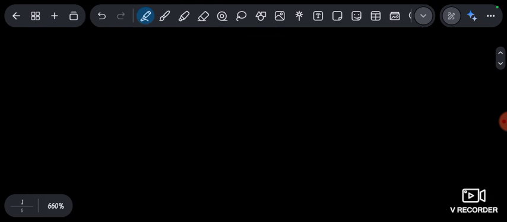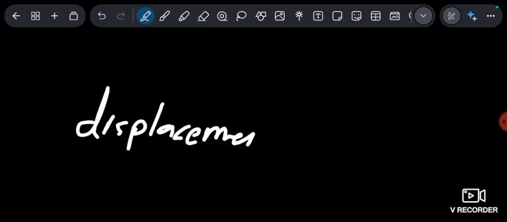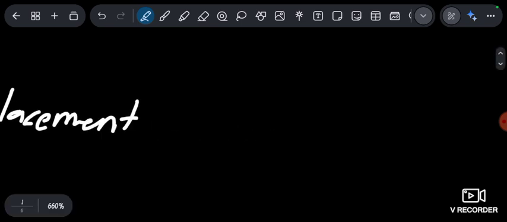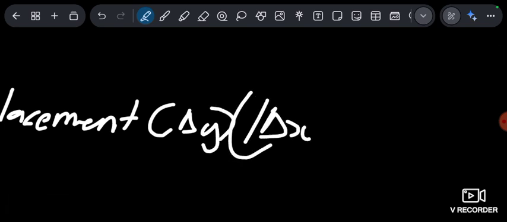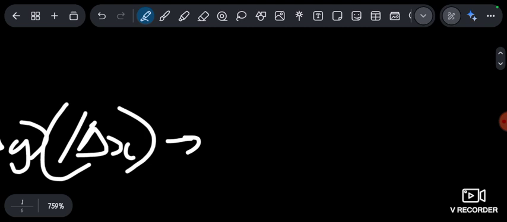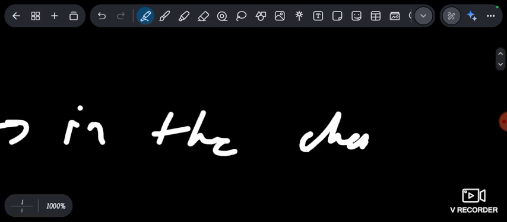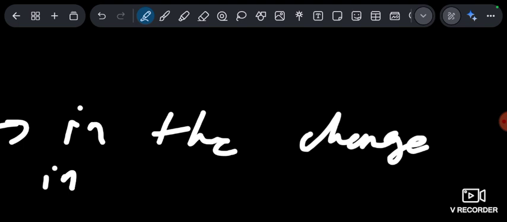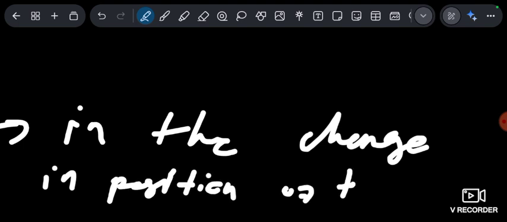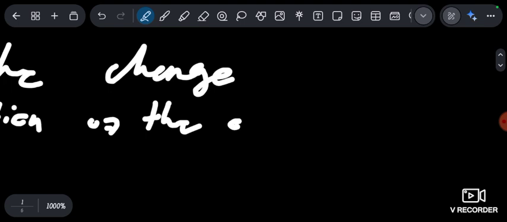Now, what does displacement say? Let's just explain displacement, because I know a lot of people are going to be very lost. Some people may say displacement like this, right? We can see that it is the change in position of the object.